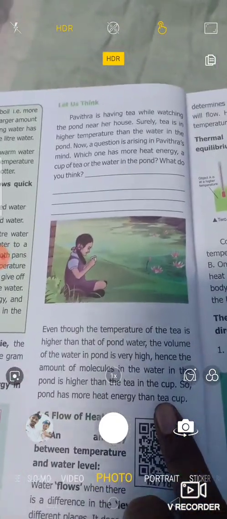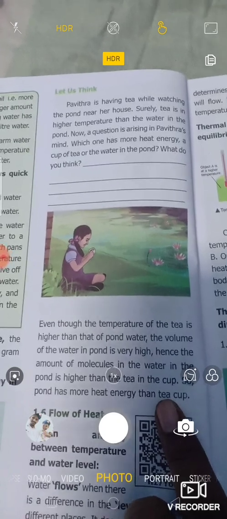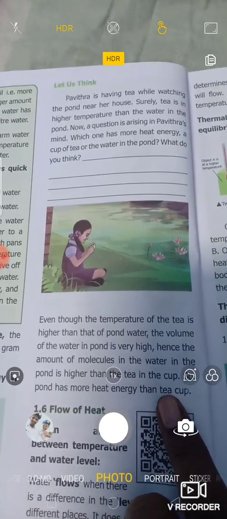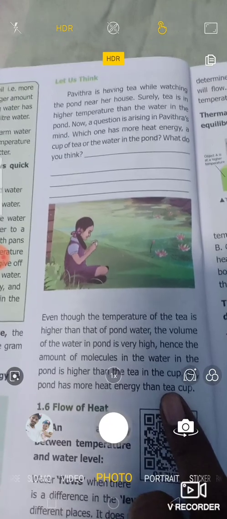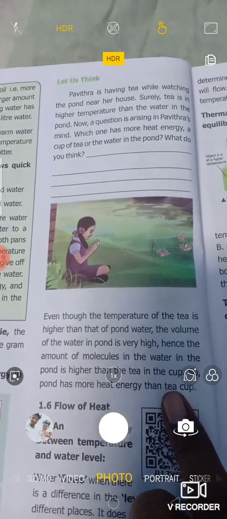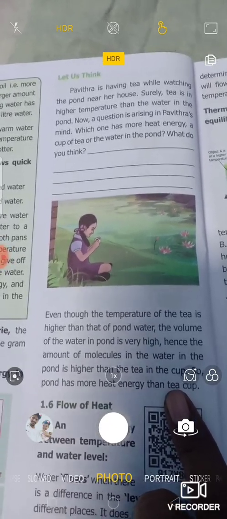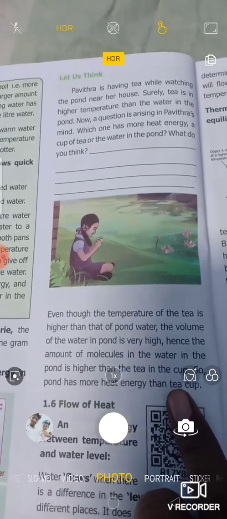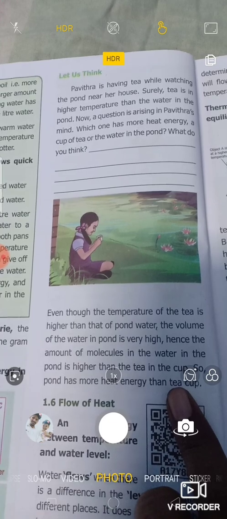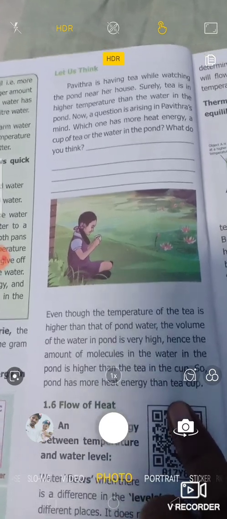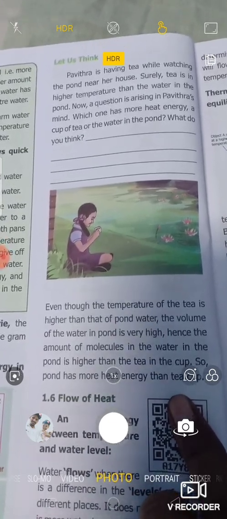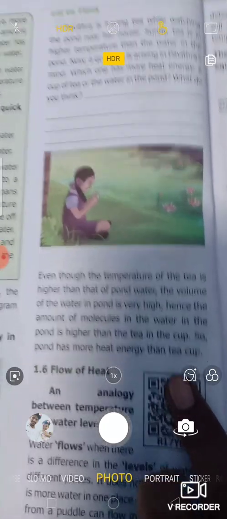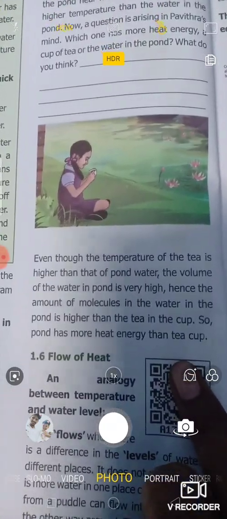Let us think. Pavitra is having tea while watching the pond near her house. Surely the tea is at a higher temperature than the water in the pond. Now a question arises in Pavitra's mind. Which one has more heat energy, a cup of tea or the water in the pond? What do you think? Even though the temperature of the tea is higher than that of the pond water, the volume of the water in the pond is very high.